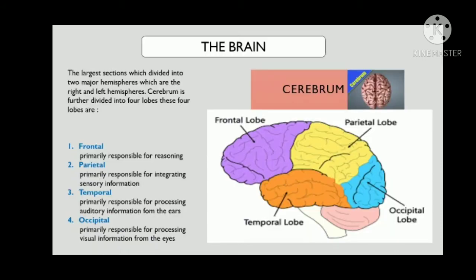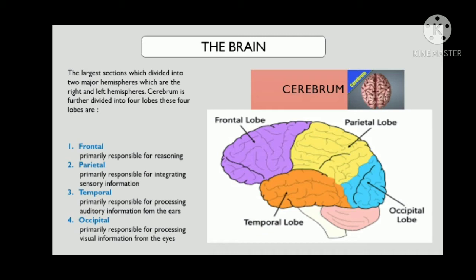Cerebrum, the first main section of the brain. The cerebrum is the large section which is divided into two major hemispheres, which are the right and left hemispheres. Cerebrum is further divided into 4 lobes. These 4 lobes are frontal, parietal, temporal, and occipital.